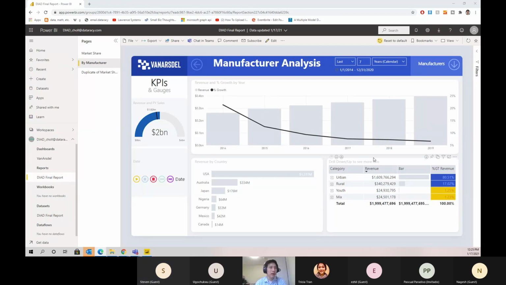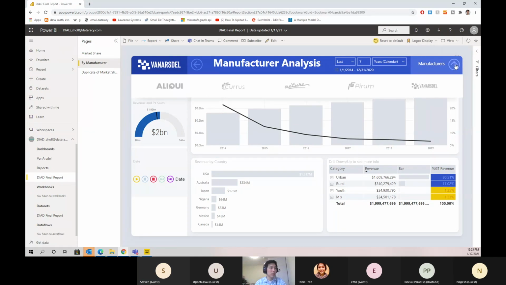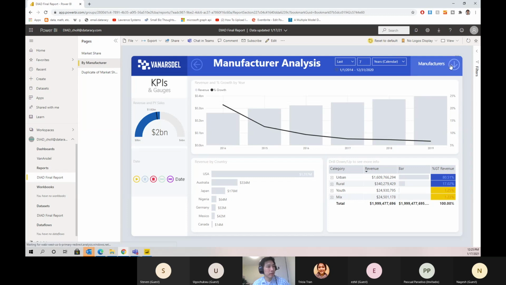So let's navigate to the manufacturer page. From the top right corner, click on the down arrow here. And notice that the manufacturer slicers display. So remember yesterday when we talked about buttons, this is an example of a button in Bookmark allowing you to pop out that slicer right there.